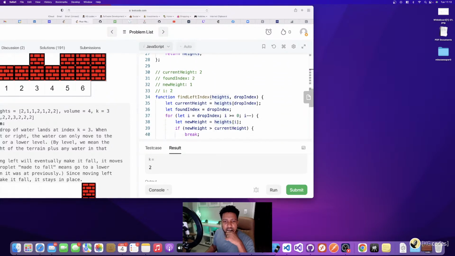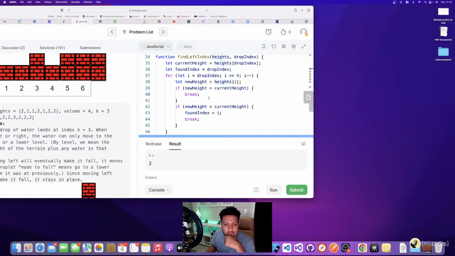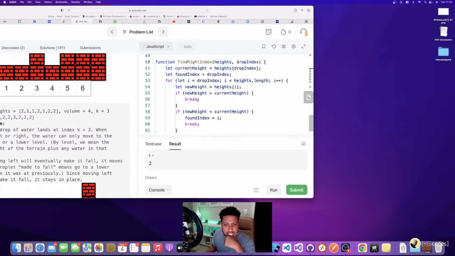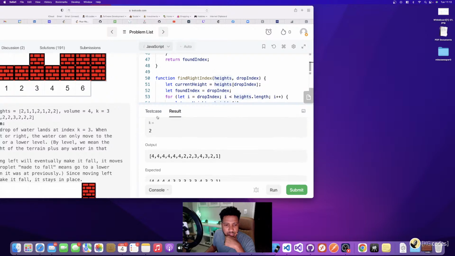So now I've got to figure out what went wrong at that level. It's probably some weird logic I have in here. So your index is 2 where it's dropping the water in, and then it's going down this way.